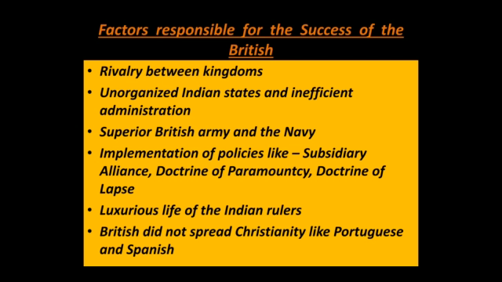So we see all these factors worked together and combined to make it possible for the Britishers to slowly and steadily gain control over one region after the other, and eventually over the whole of the country. So this brings an end to the topic of how the Britishers came as traders and went on to acquire control and expand their rule over the country using different policies and strategies, and what were the combined factors which helped them in their success.